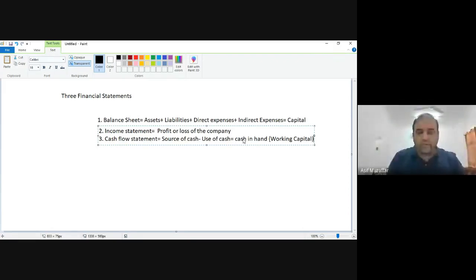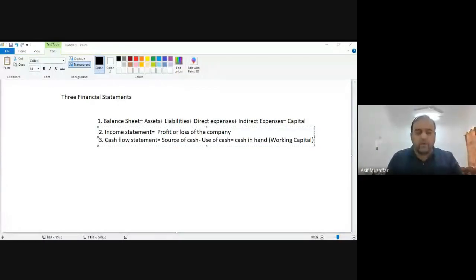Why it is called working capital, I will let you know later on. But you must remember only two things about cash in hand. Cash in hand means source of cash: how much cash you received in one financial year minus how much cash you used. Okay, so let me ask you simple questions so that you would understand. You can see what I have written. I want to see how many cars Oman LNG has. Which statement should I see?